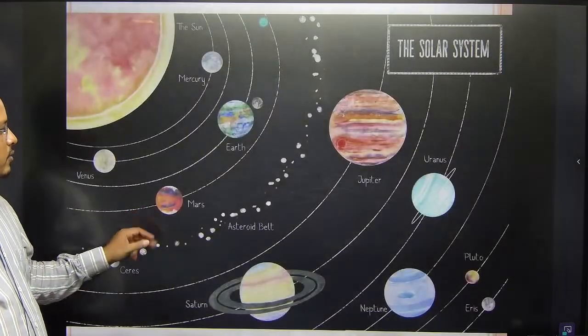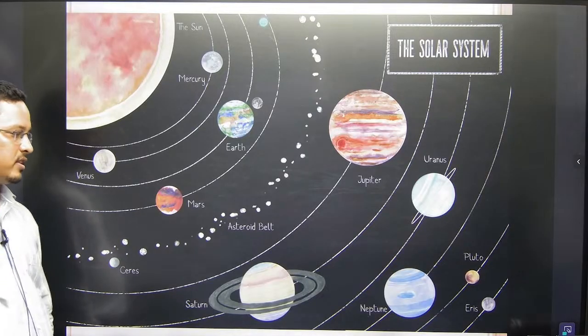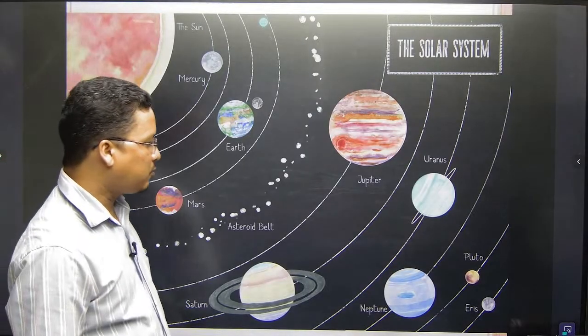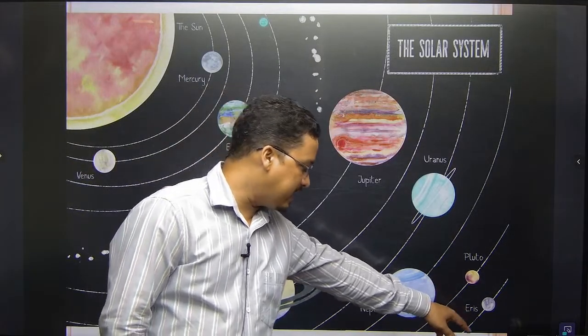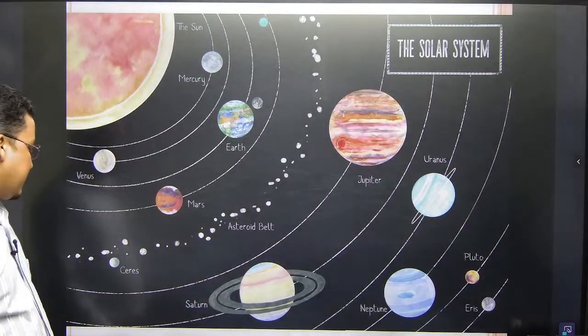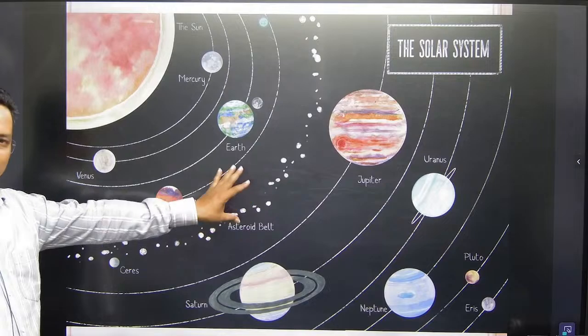Done. Then we will come to the solar system. In the solar system, as I said, Pluto is a dwarf planet, and Eris, here you can see Eris and Ceres, two things are there. Here is the Ceres, this is the rest of the things everybody is aware of.